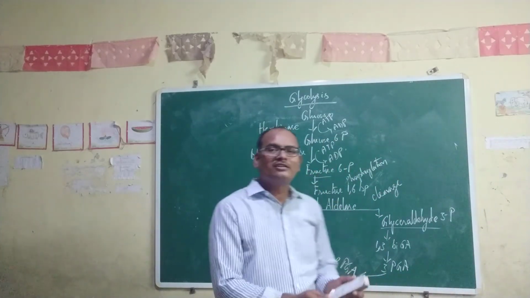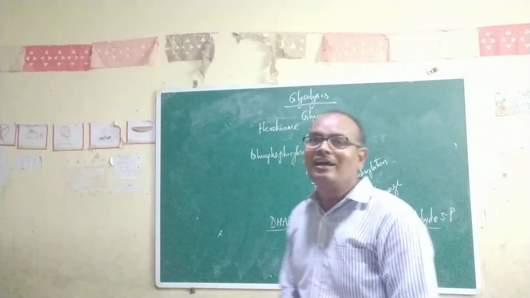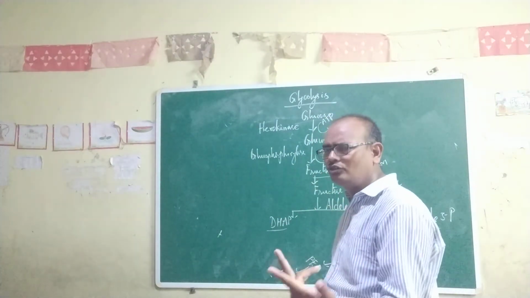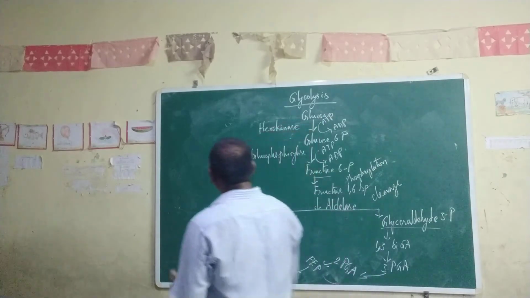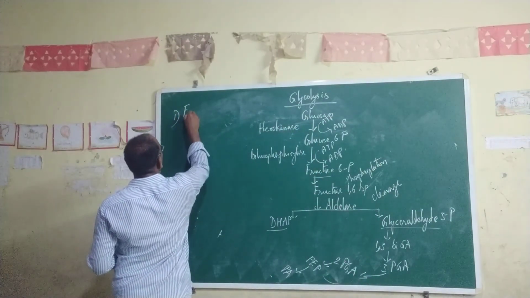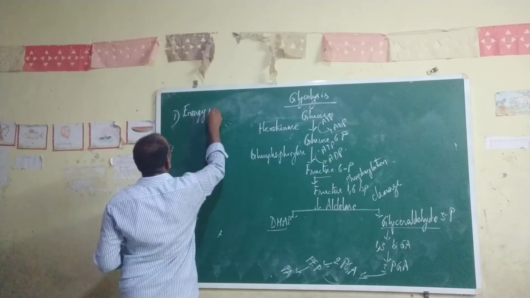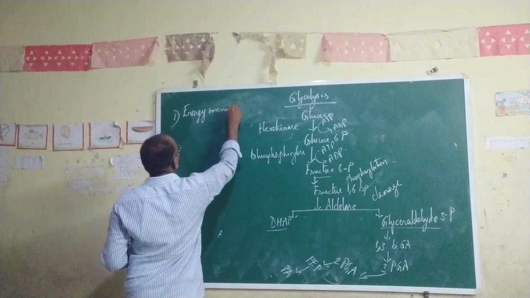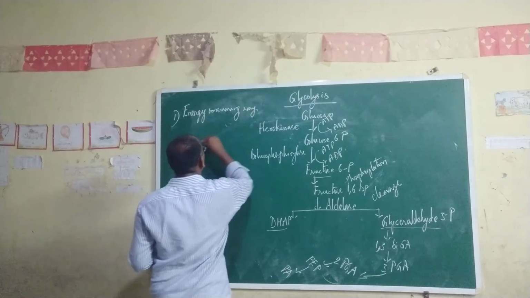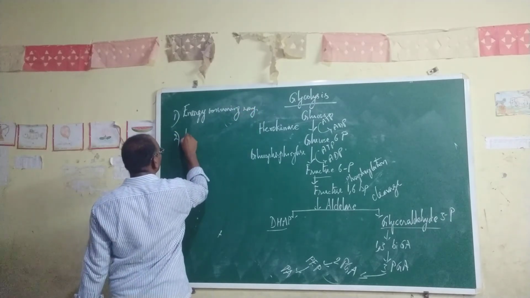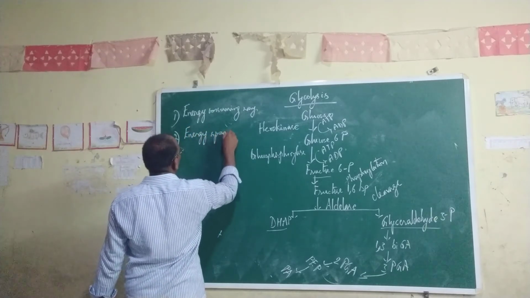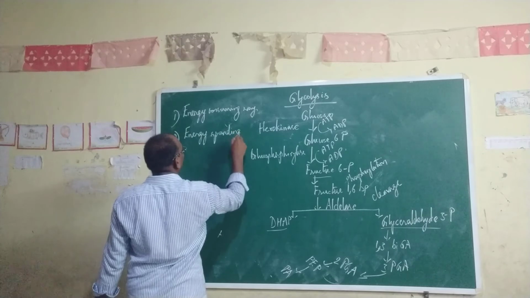Actually, the entire glycolysis can be explained in two words: one is an energy consuming path, and the second one is an energy spending path.